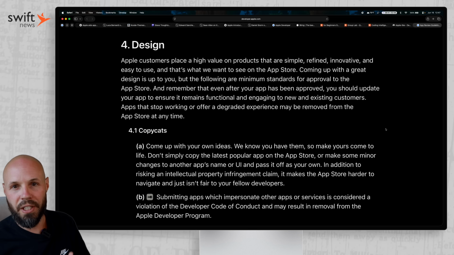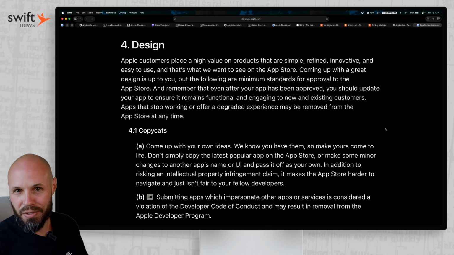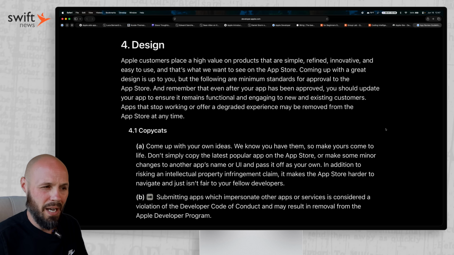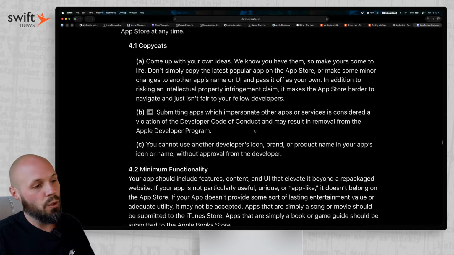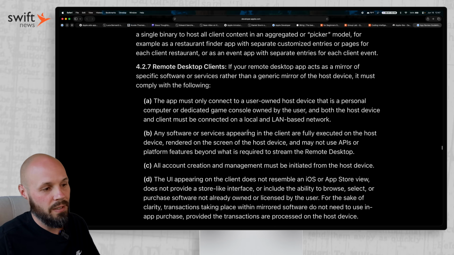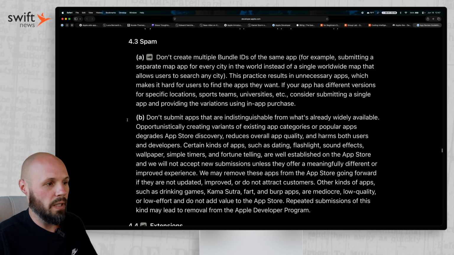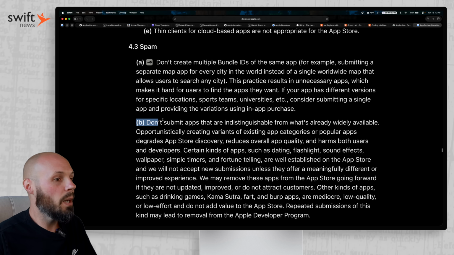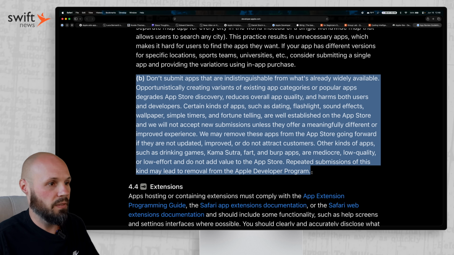And building off of making your app Apple-like, let's talk about the new App Store review guideline changes that really incentivize you to do that even more now. So here we are in the design section of the app review guidelines. Scroll down to the good old 4.3 spam section. And then now, what do they call it? Article B? I think it's Article B, whatever. But this has been reworked here just a week ago or so as of WWDC.